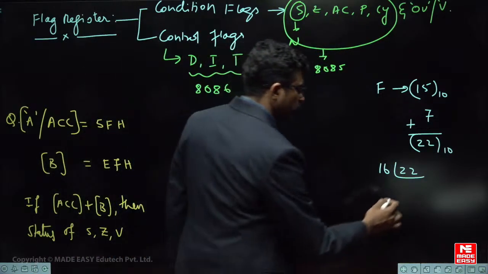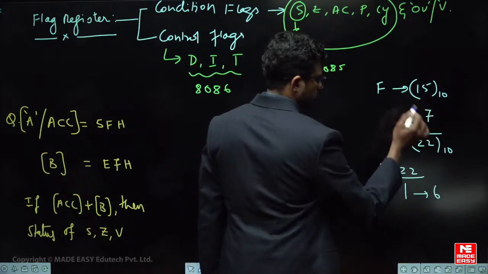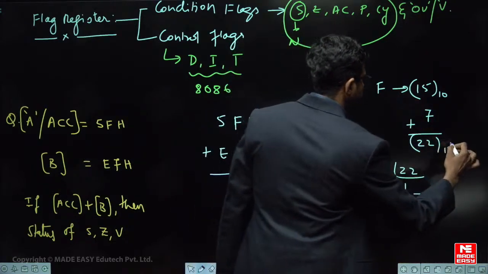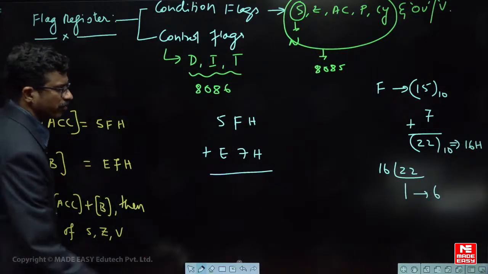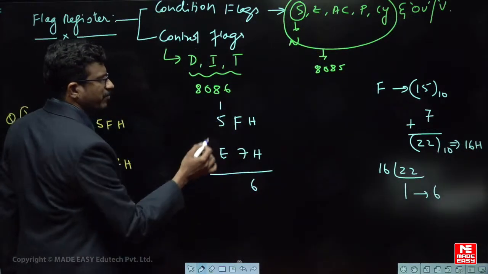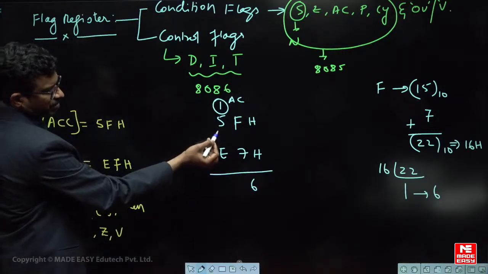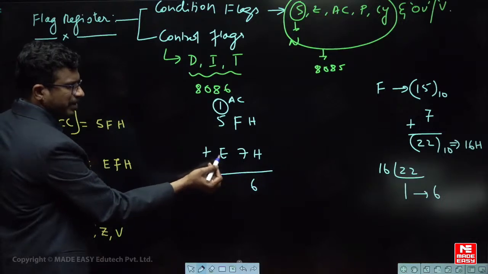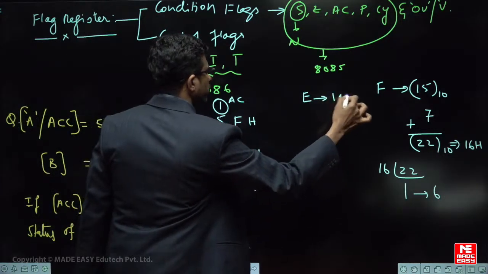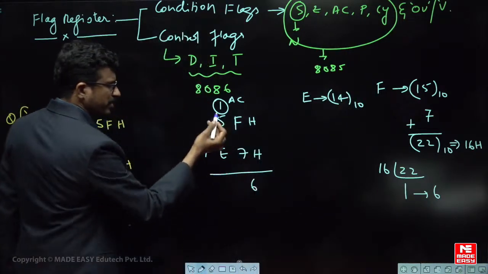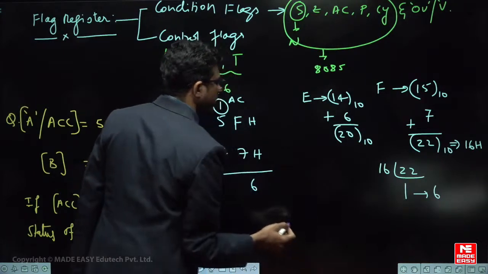16 1s are 16, the remainder is 6. So what is the equivalent hexadecimal value of this 22? 16H is the equivalent hexadecimal value. Therefore 6, and 1 is the carry, which is what we call the auxiliary carry. Then 1 plus 5 is 6. 6 plus E, where E means 14 in decimal, hexadecimal E is decimal 14. So 14 plus 6, how much is it? 20 in decimal.